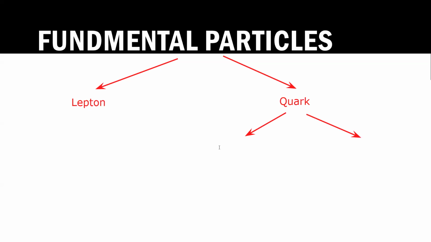We may have three quarks together, or we may have two quarks. An individual independent quark does not exist; it can exist as a pair, like three quarks pairing up, or two quarks. When we have three quarks together, we call these particles baryons. And when we have two quarks together, we call those particles mesons.